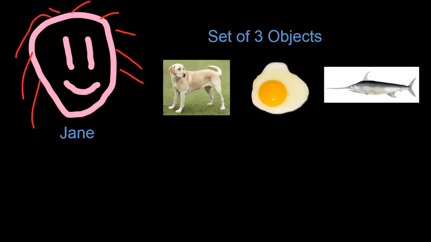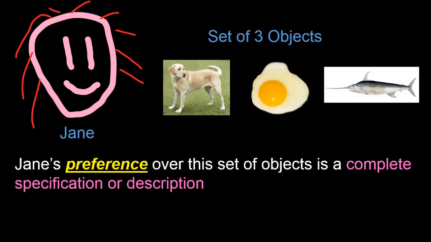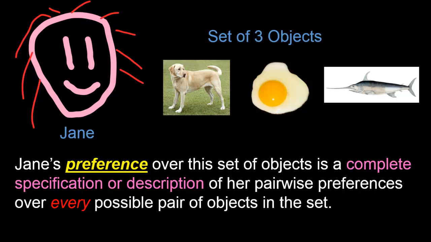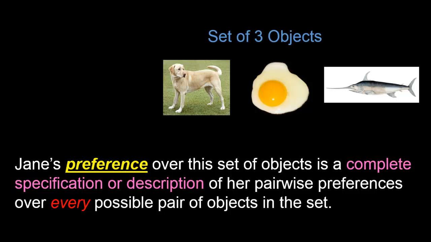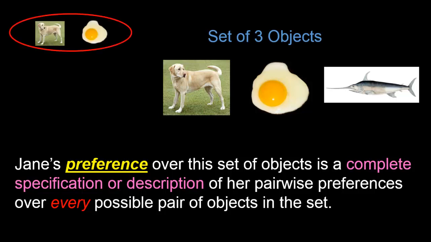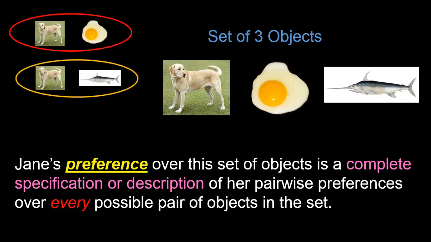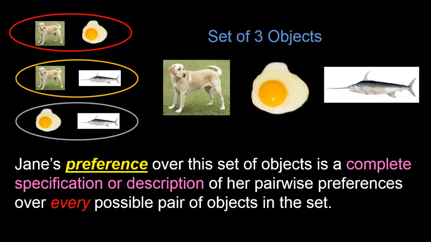We have a beautiful consumer named Jane, and she faces a set of three objects: a dog, an egg, and a fish. What we mean by Jane's preference over this particular set of objects is a complete specification or description of her pairwise preferences over every possible pair of objects in the set. Now, how many pairs of objects can be formed from this set of three objects? Well, let's see. We could have dog and egg, that's one pair. Dog and fish, that's another. And finally, we could have egg and fish. So altogether, we can form three possible pairs of objects from a set of three objects.